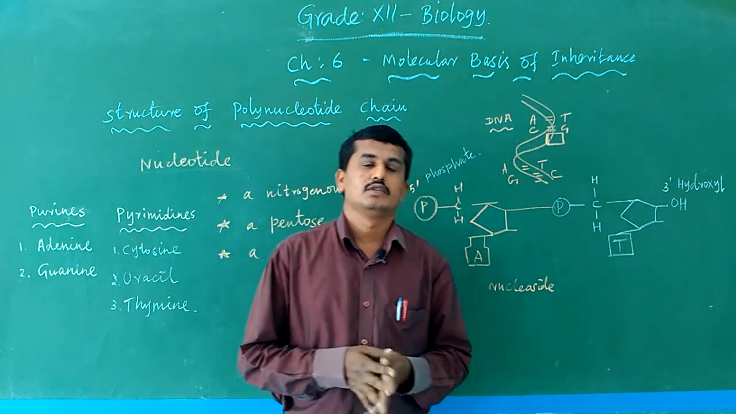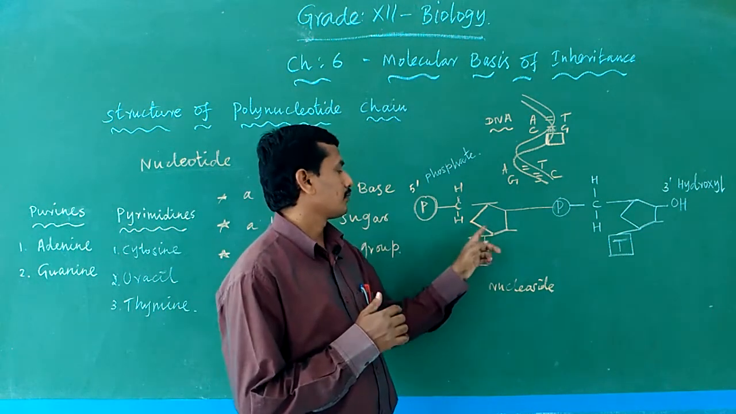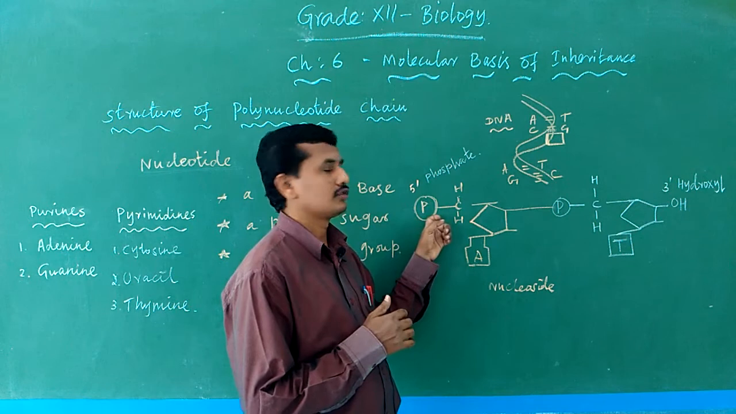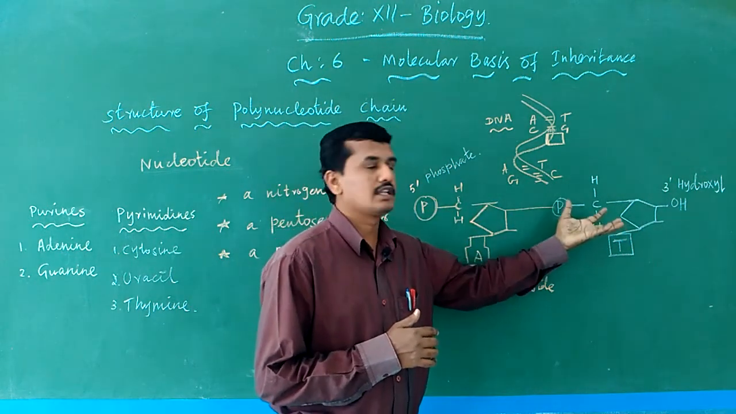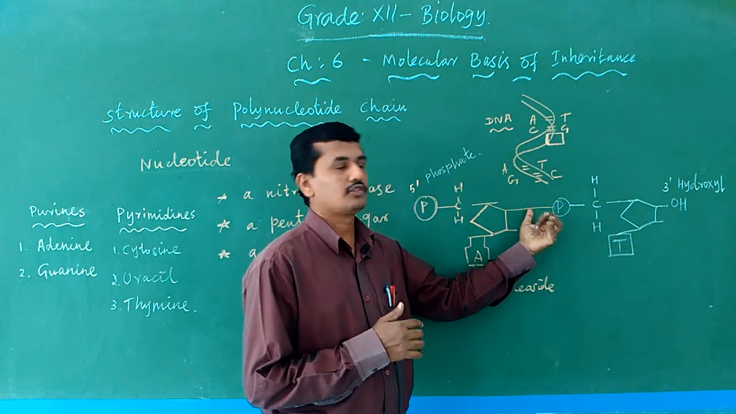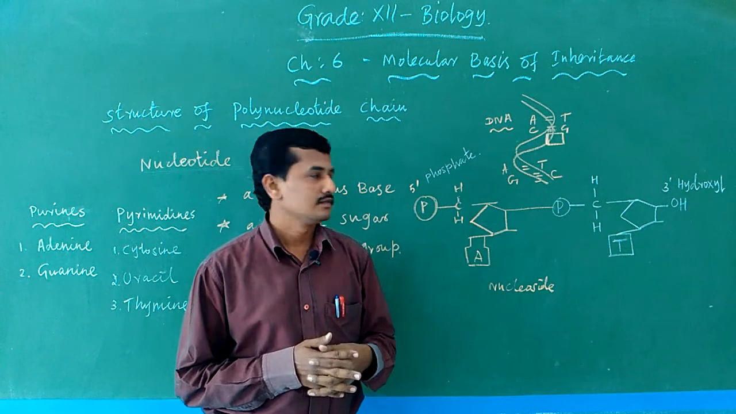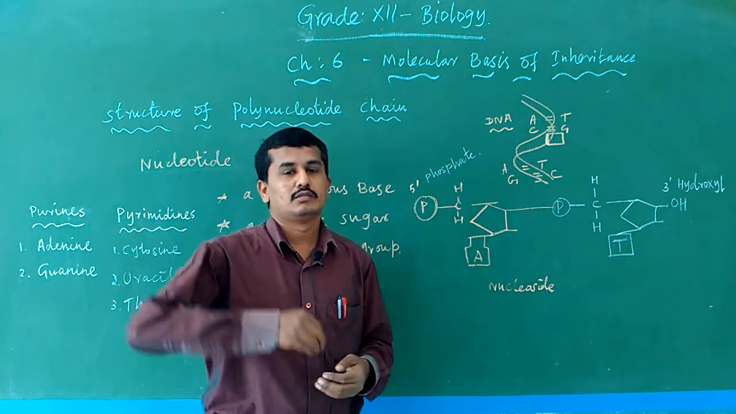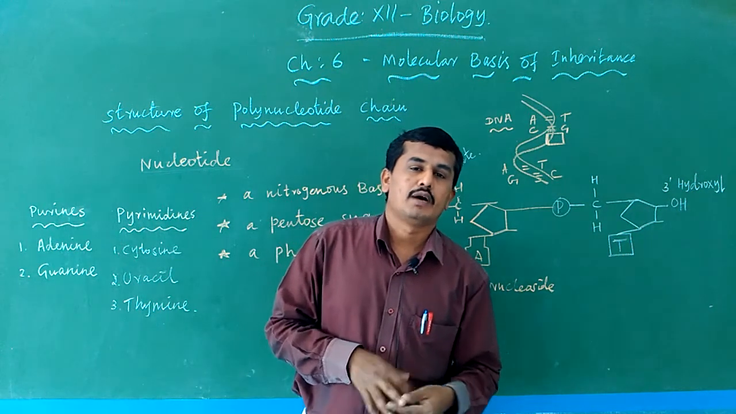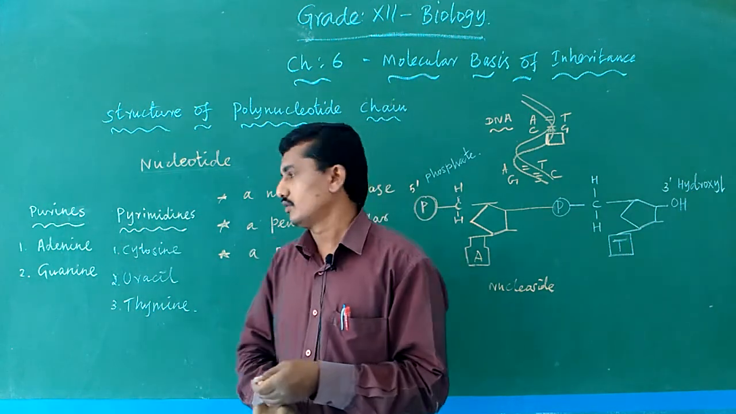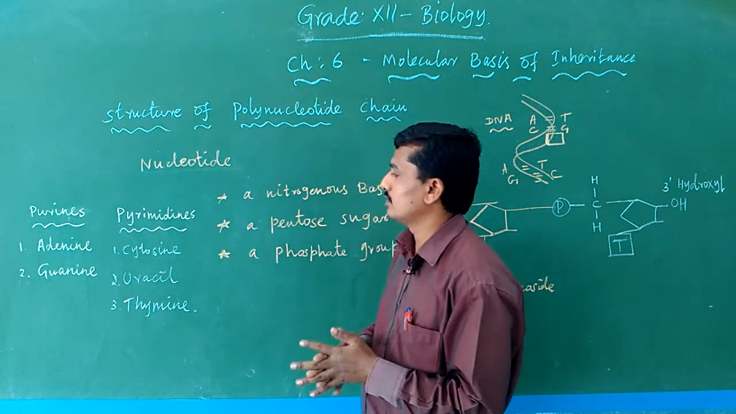Phosphodiester bond. A nucleotide is nothing but a nitrogen base plus a pentose sugar plus a phosphate group, collectively known as a nucleotide. One nucleotide joins with another nucleotide through a phosphodiester linkage. What does it form? A dinucleotide. This way, more nucleotides join to form a polynucleotide chain. The nitrogen bases adenine, guanine, cytosine, uracil and thymine are present.